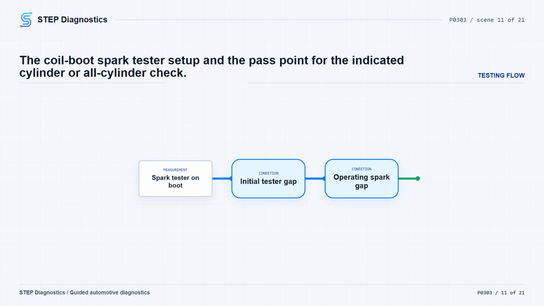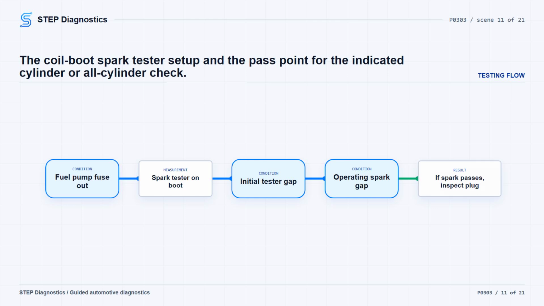If spark is not present on this engine, install a new coil or COP, clear the PCM codes, and repeat the self-test. If the ignition path instead calls for an all-cylinder spark check, the setup is the same. Ignition off, fuel pump fuse removed, coils disconnected from the plugs, tester connected to the coil boot, gap first set to 40 kV, crank 3 times, then set to 25 to 28 kV, and crank while watching the tester. If spark is present in all cylinders at 25 to 28 kV, continue to plug inspection. If it is not present on this engine, install a new coil or COP, clear the PCM codes, and repeat the self-test.